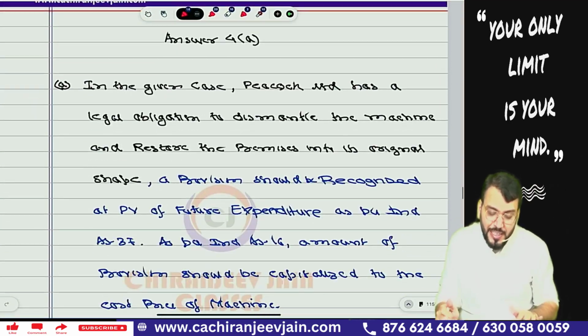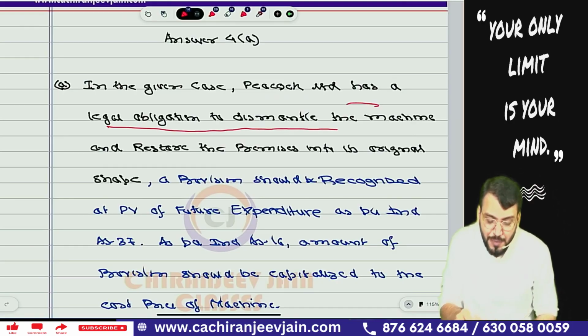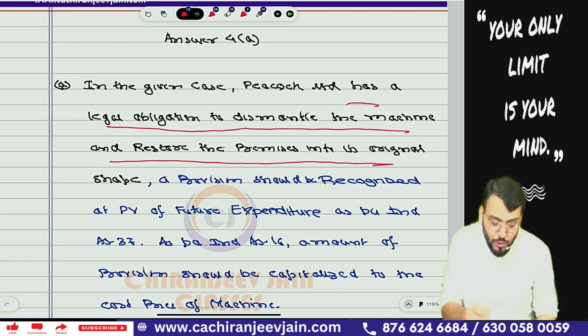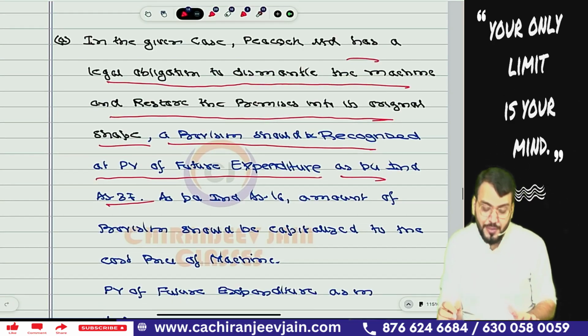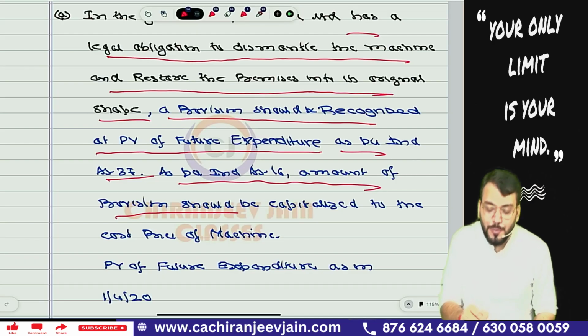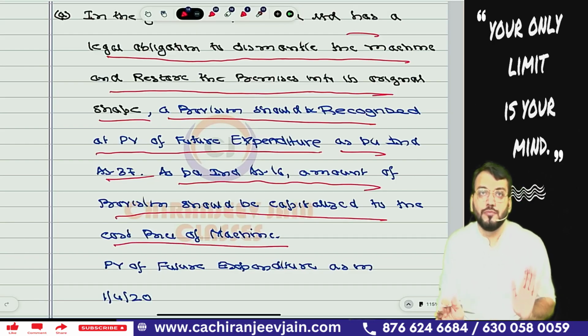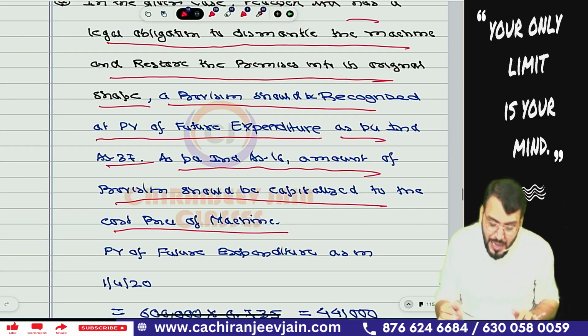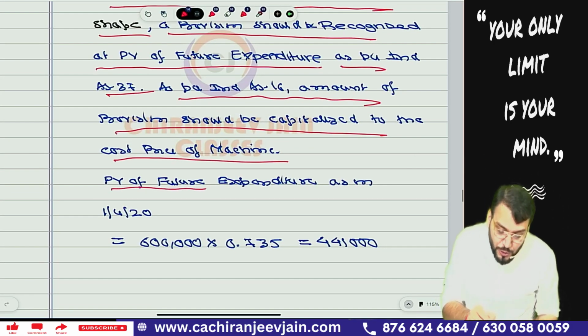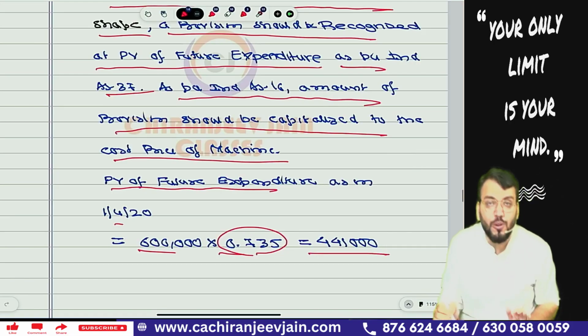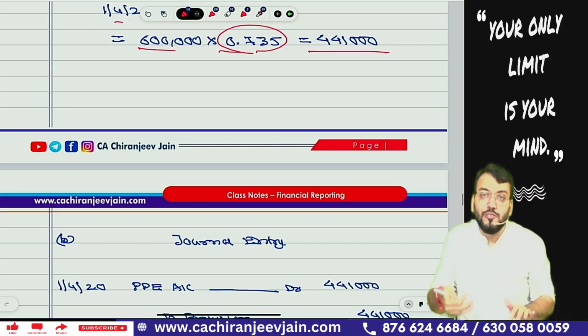So what I have written: in the given case, Peacock Limited has a legal obligation to dismantle the machine and restore the premises into its original shape. A provision should be recognized at the present value of future expenditure as per Ind AS 37. As per Ind AS 16, the amount of provision should be capitalized to the cost of the machine. Correct. You can also write down that every year interest will be added to the provision as per Ind AS 37 for unwinding of the provision amount. This para also you can write down. And whatever you have capitalized will be depreciated. So the present value of future expenditure will be 6 lakh into 0.735, that is 4,41,000. Now on 4,41,000 you can calculate the interest expense.